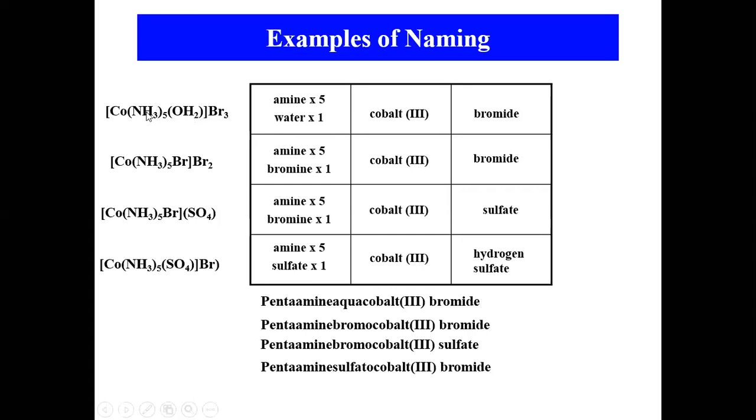Whatever charge there is for the bromine will be the same and opposite for the cobalt. So pentaammine, amine comes first in alphabetical order, AM, then AQ. Pentaammineaquacobalt bromide.